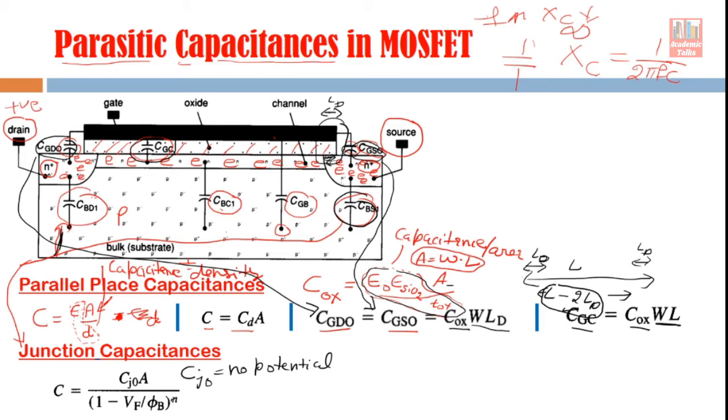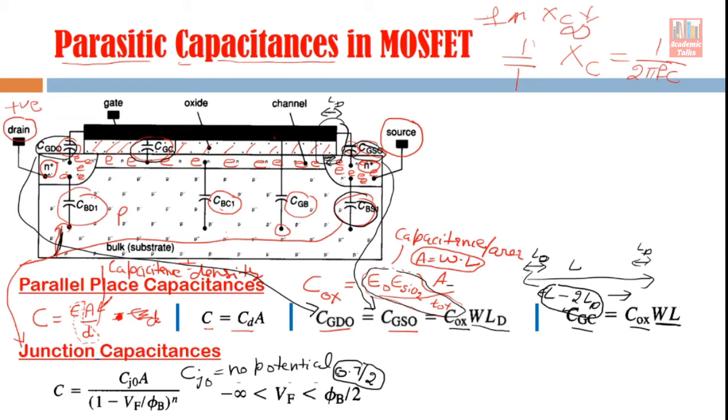Now N is a constant. A is the area of the junction, and remember this condition holds when Vf, the applied voltage, is between minus infinity and phi by 2. Phi, I told you, is the built-in potential, that is 0.7. So it means 0.7 by 2, that means 0.35, and it's reverse voltage, so of course it is minus 0.35.